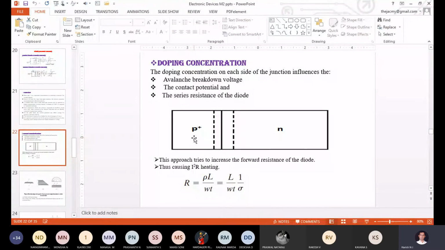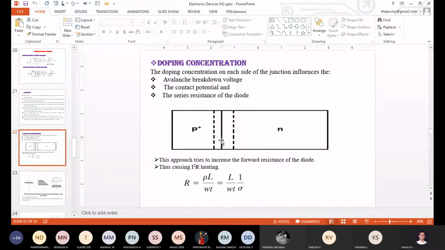The depletion region completely penetrates the N side. Completely penetrated means the complete N-type semiconducting area is occupied by the depletion region. As per our basic definition, as you keep on increasing the reverse voltage, the depletion region keeps increasing.